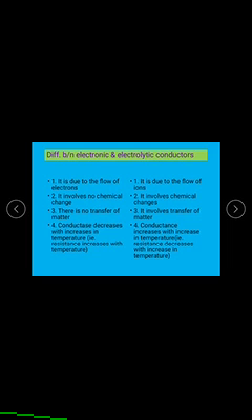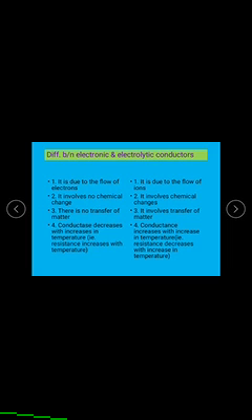Sometimes it may also ask about electronic conductors or metallic conductors and electrolytes. The answer is the same, like this. In the case of metallic conductors, it is due to the flow of electrons. In electrolytic conductors, it is a flow of ions.